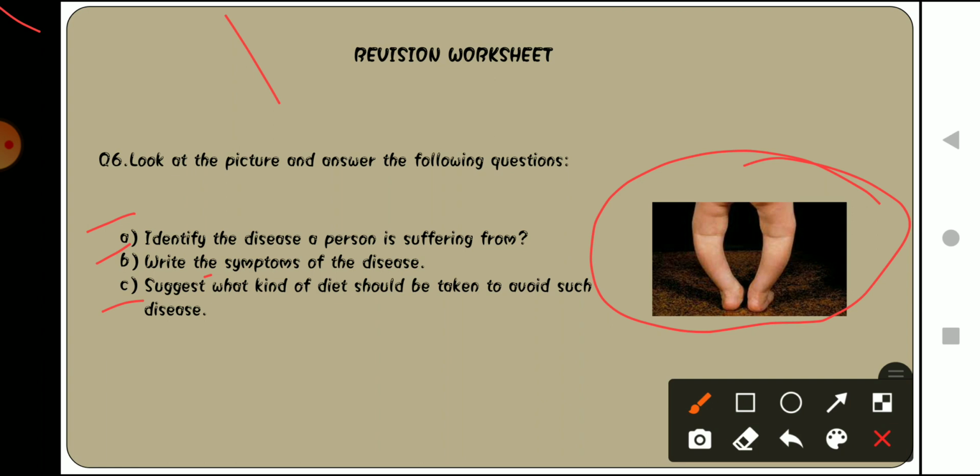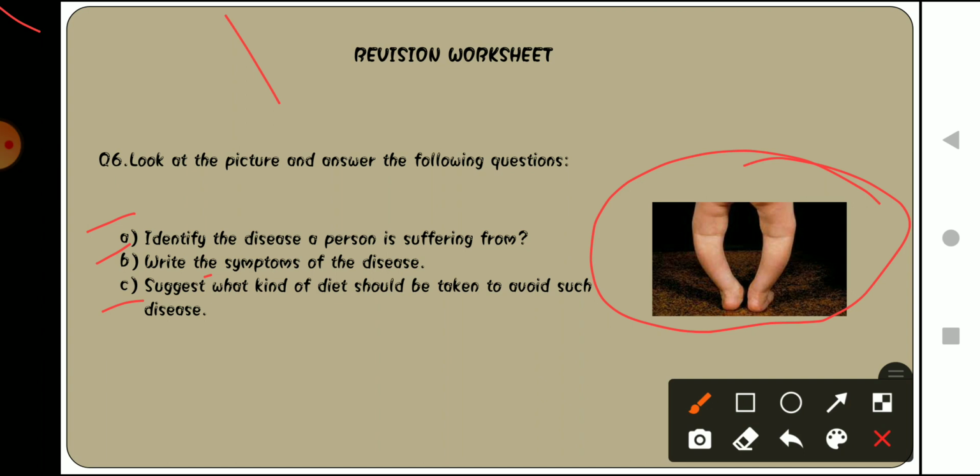The second question is, write the symptoms of the disease. What are the symptoms? The child who suffers from rickets has low bone density, or you can say softness in their bones, in the lower part of the body. They will also have weakness in their bones. Now the third one is, suggest what kind of diet should be taken to avoid such diseases.